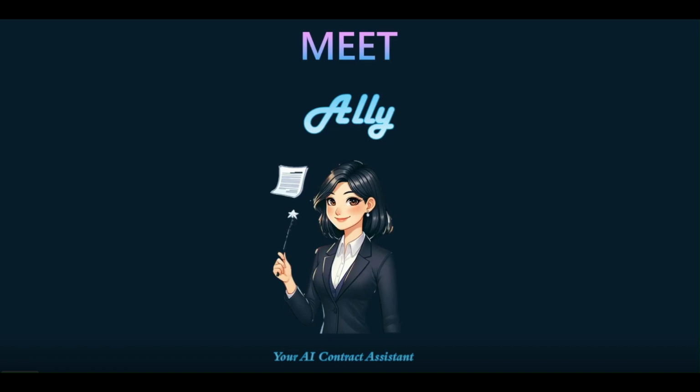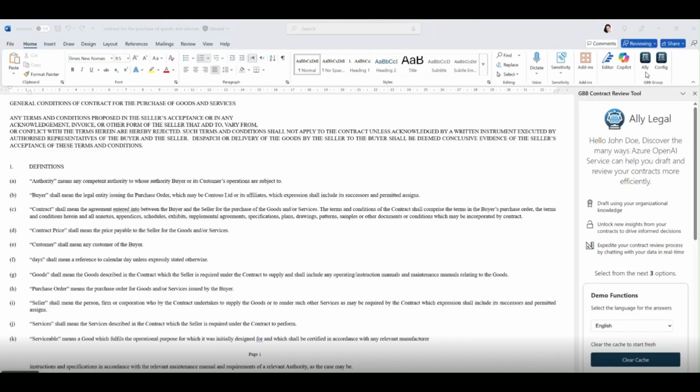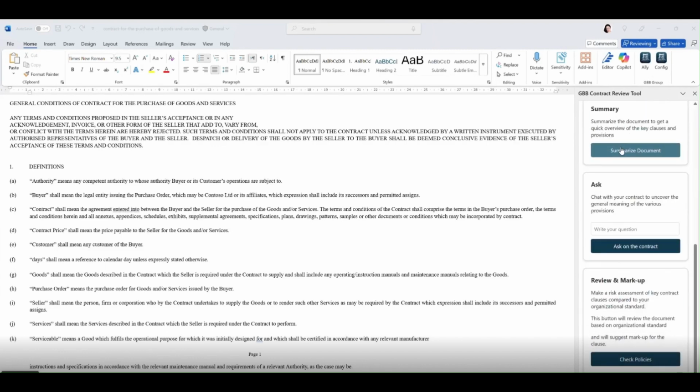Meet Ali, your AI contract assistant powered by the Azure OpenAI Service, helping legal professionals focus on strategic work by expediting the contract review process for repetitive and routine contracts. Ali is an AI contract assistant built within the Microsoft Word workspace as a plugin. With the help of Ali, legal professionals can quickly summarize the document, ask questions about the document by using natural language, and also review the contract and mark it up against the company's or the organization's existing legal policies.